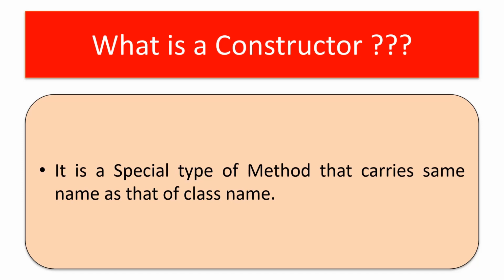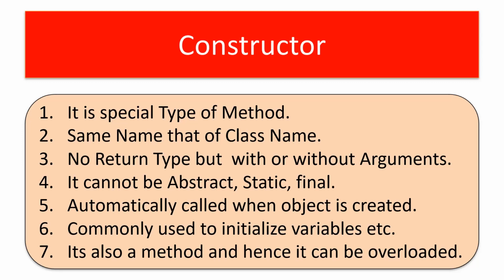It is a special type of function. It is a special type of method that carries the same name as the class name. So the point to be noted is, if there is a class named main, the constructor name will also be main. It will not have any other user-defined names. If at all it is a constructor, then it must have the same name as the class name. So two points: it is a special type of method that carries the same name as the class name.